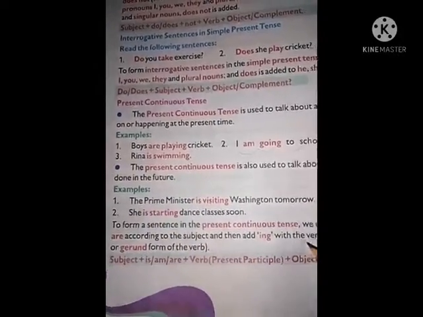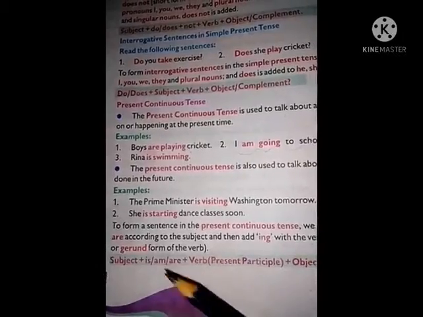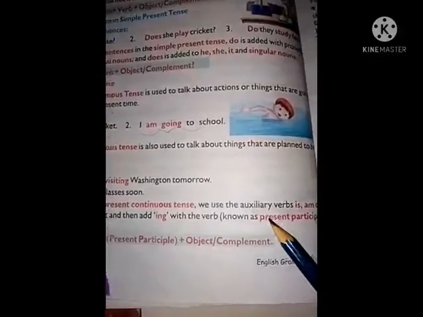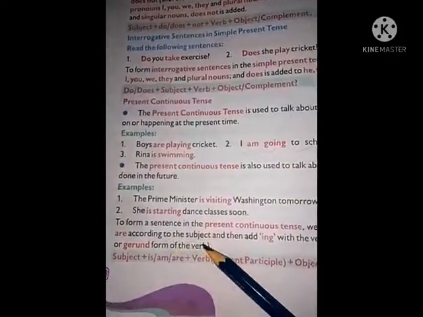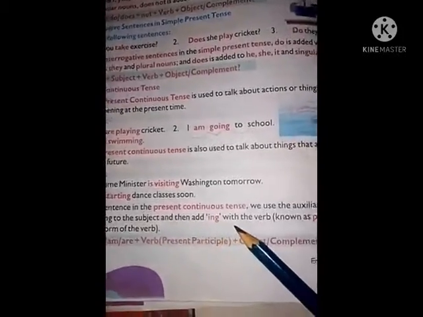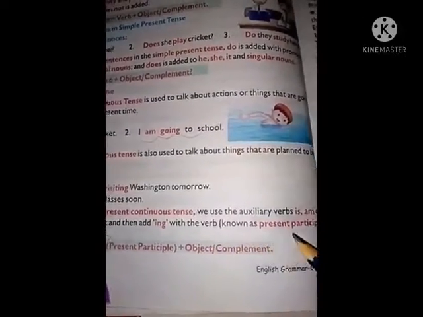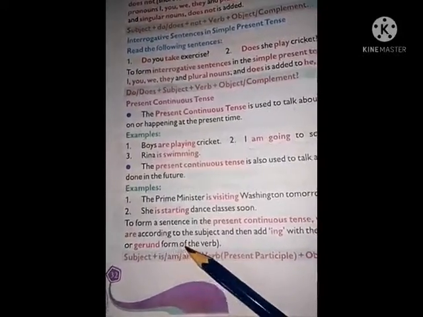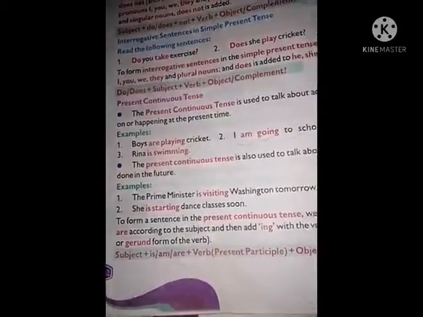Okay, so see the formation of present continuous tense. To form a sentence in the present continuous tense, we use the auxiliary verb is, am or are according to the subject and then add ing with the verb, known as present participle or gerund form of the verb.